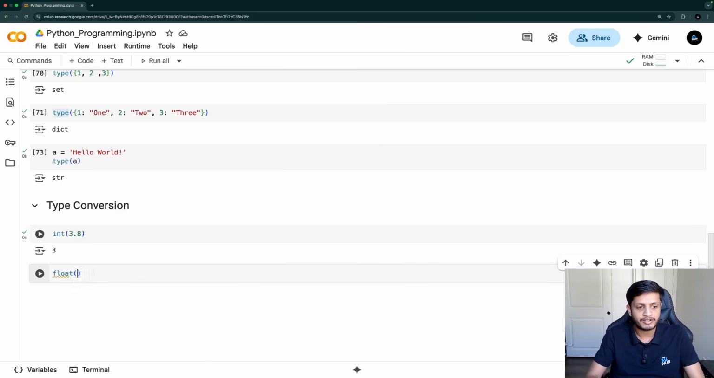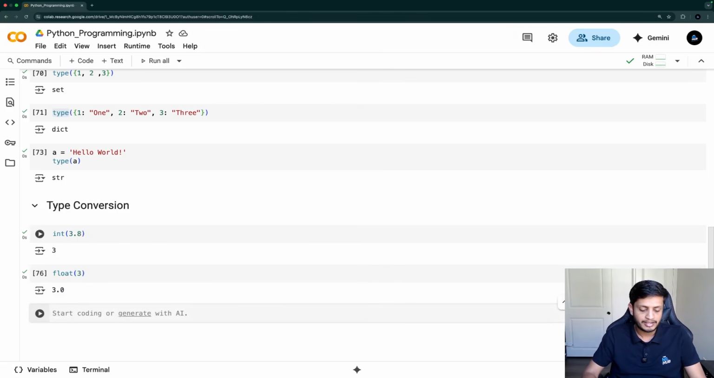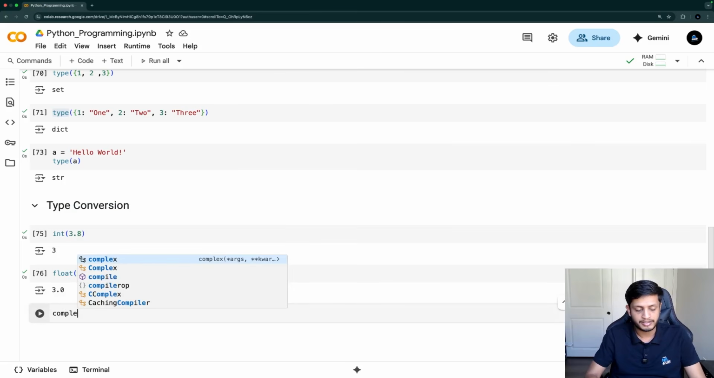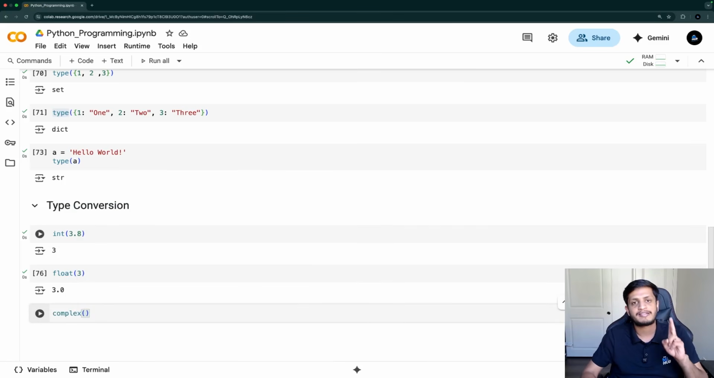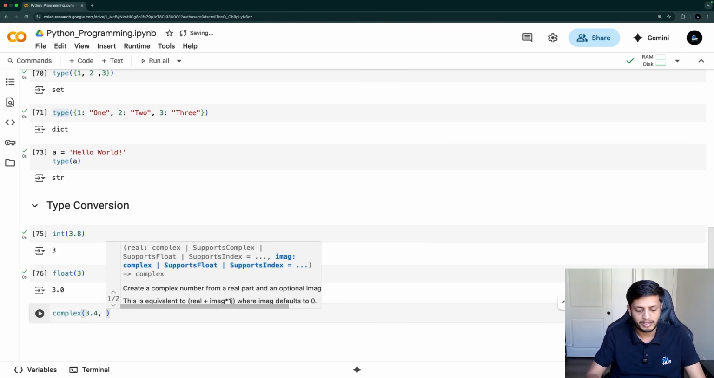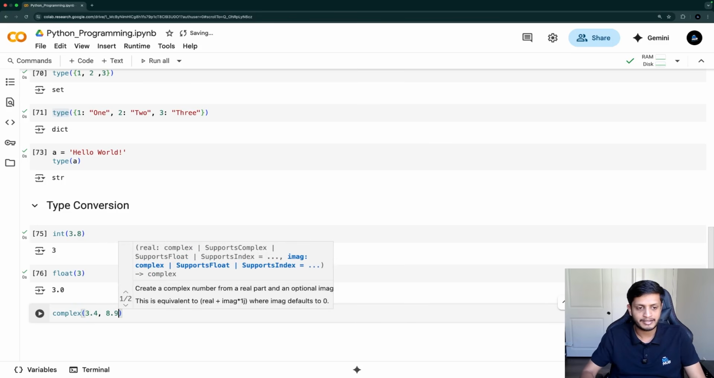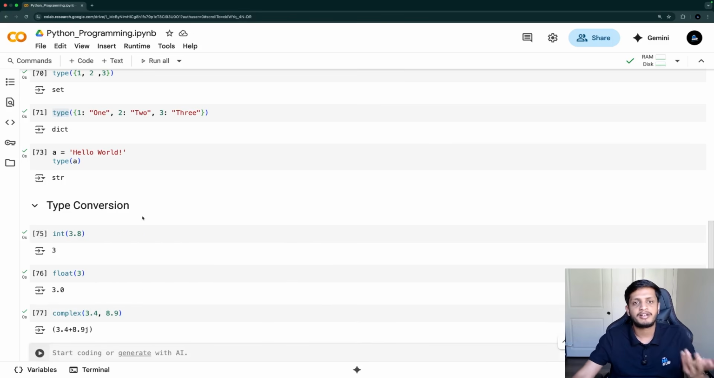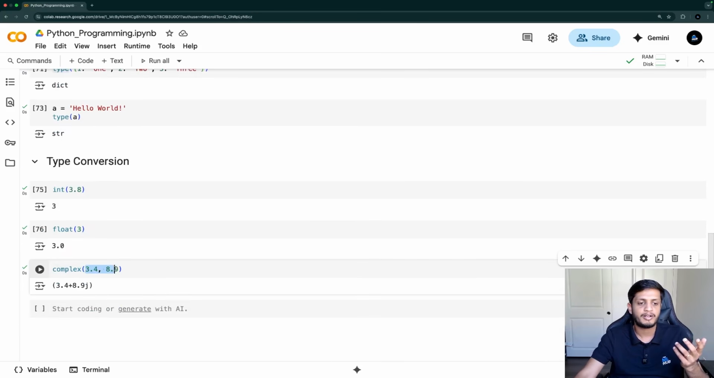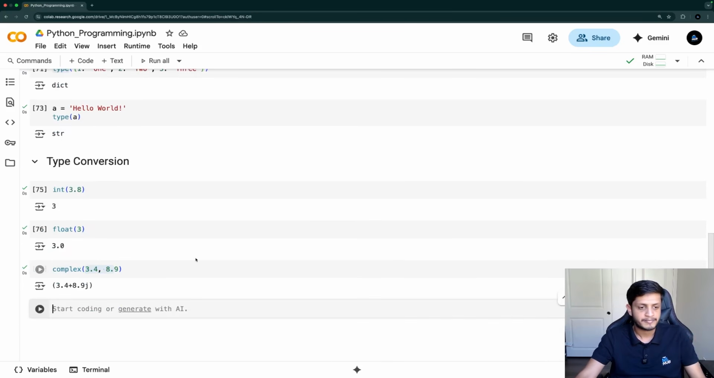And if I want to convert an integer into a floating point number, I can do that as well. And if I want to convert something into a complex number, for complex we need two arguments, the real part and the imaginary part, right? So I can write 3.4 comma 8.9 like that. So it will convert it into a complex number. I converted two floating point numbers into a complex number.